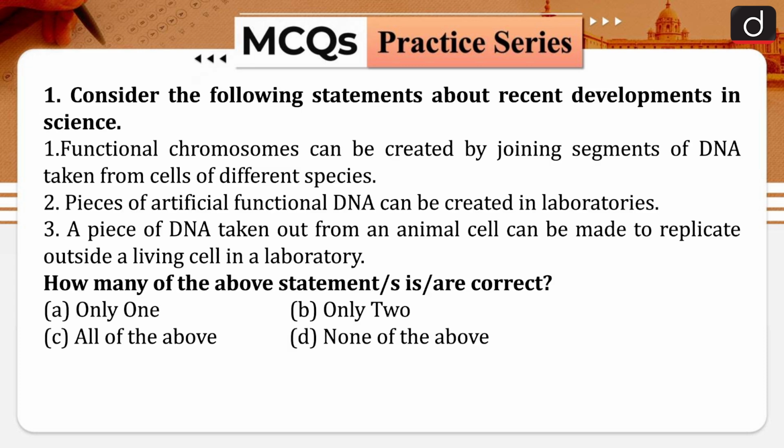The first question is, consider the following statements about recent developments in science. Functional chromosomes can be created by joining segments of DNA taken from the cells of different species. Pieces of artificial functional DNA can be created in laboratories. A piece of DNA taken out from an animal cell can be made to replicate outside the living cell in a laboratory. How many of the above statements are correct?